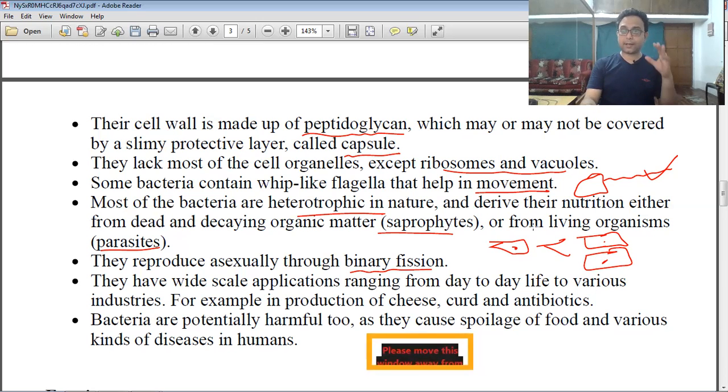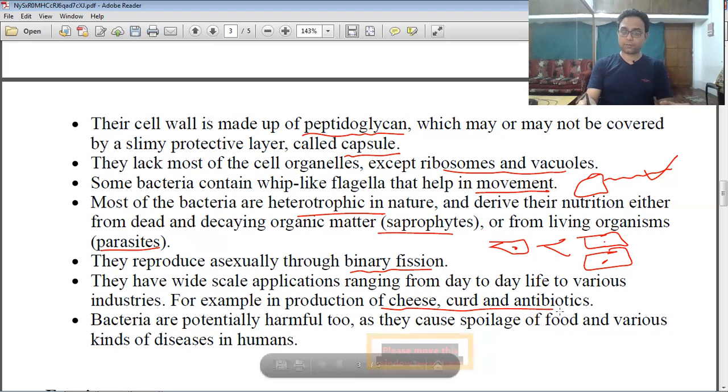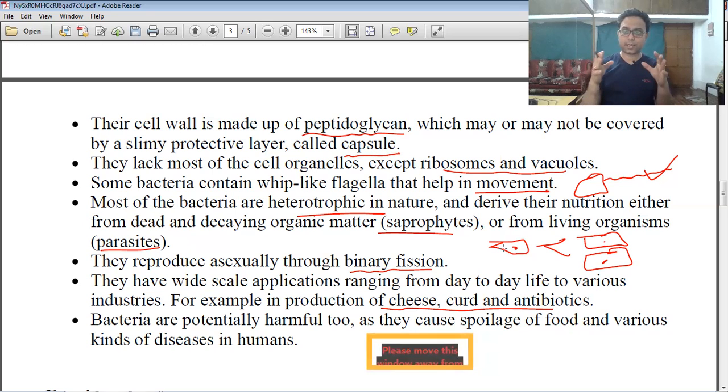But what is the importance of bacteria? Bacteria are important in two aspects. One is beneficial and one is harmful. Number one, things like cheese, curd, and antibiotics you ultimately get from bacteria. Also some harmful effects are there. They cause spoilage of food and different kinds of disease like cholera and typhoid. These happen due to infection by bacteria. So bacteria have two sides, one is a harmful side, one is a helpful side.